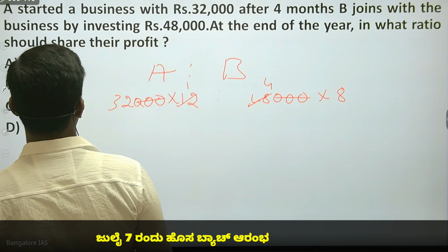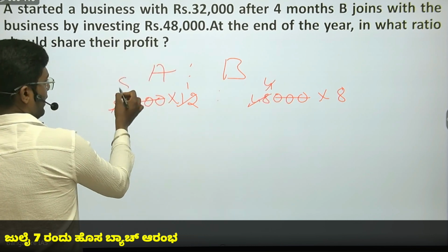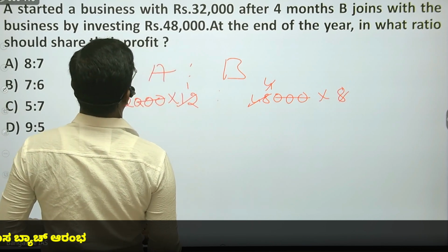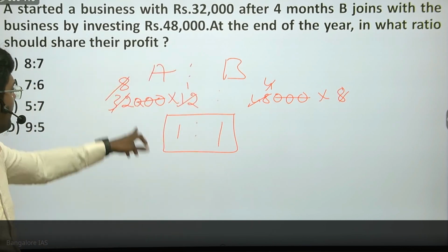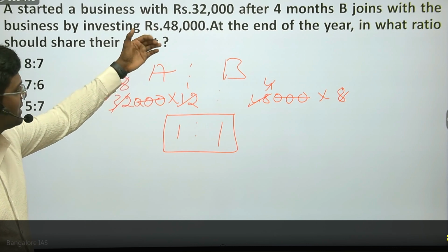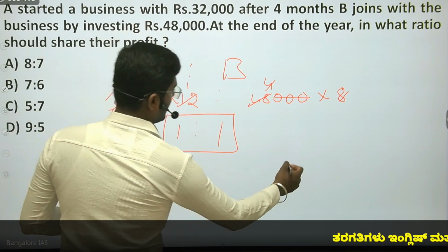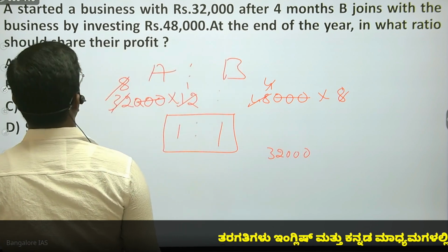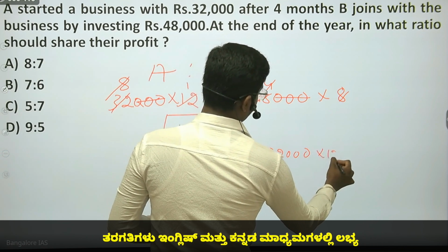48,000 into 8 months, correct? Yes. 4 1 times and 4 8 times, which is 8 and 8. In a year, it is 1:1. Yeah, profit has to be distributed in 1:1. Now see, though A invested more, how did we get this? See what happens there. A invested 32,000. A started a business, after 4 months B joined, so which is 12.